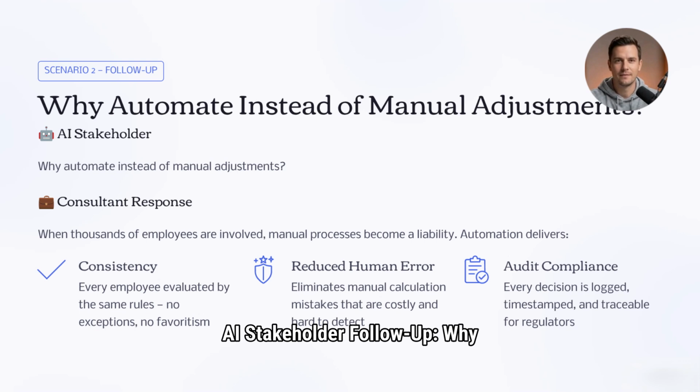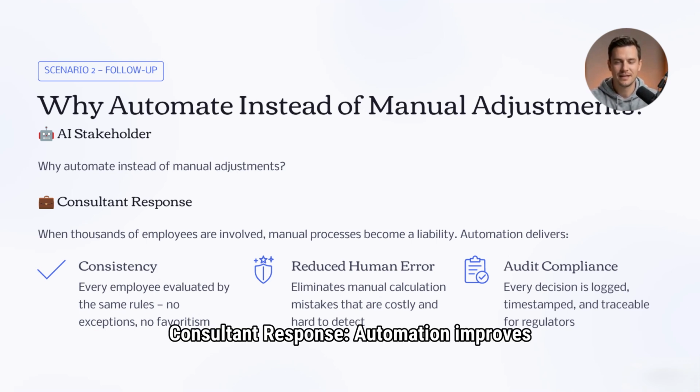AI stakeholder, follow-up: Why automate instead of manual adjustments? Consultant response: Automation improves consistency, reduces human error, and supports audit compliance. This is particularly important when thousands of employees are involved.